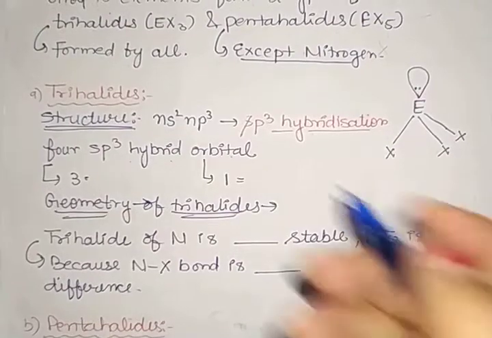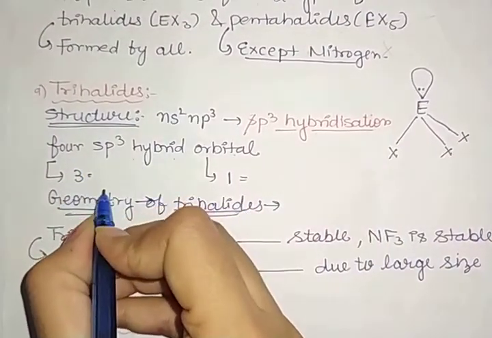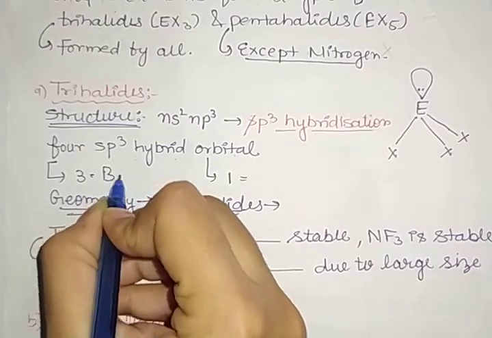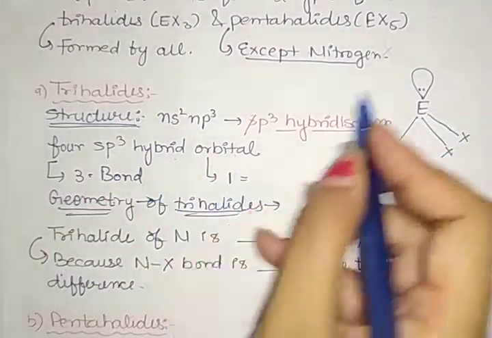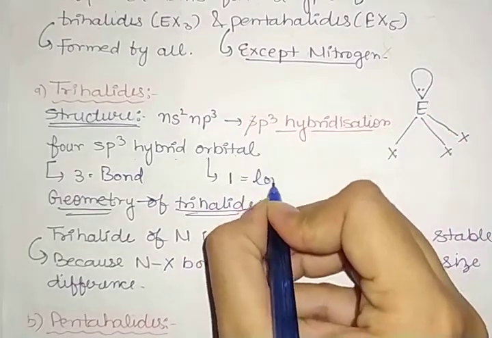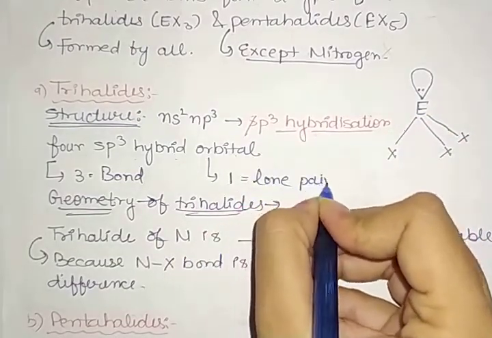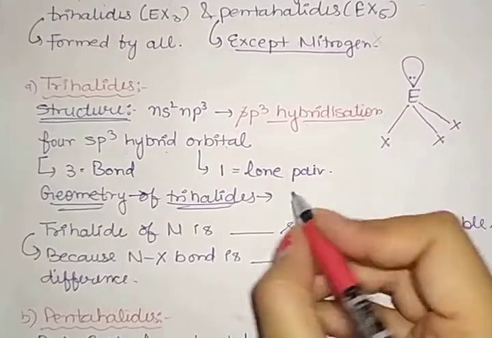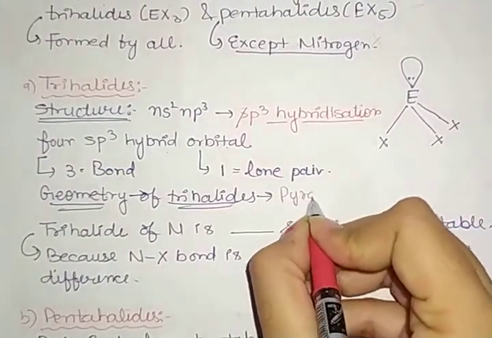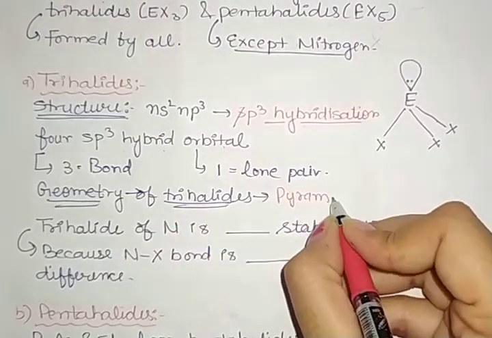Out of these 4 sp3 hybrid orbitals, 3 are making bonds and 1 electron pair acts as a lone pair. So the geometry of the trihalides is pyramidal. Remember that geometry is pyramidal.